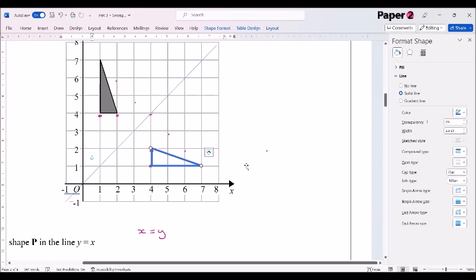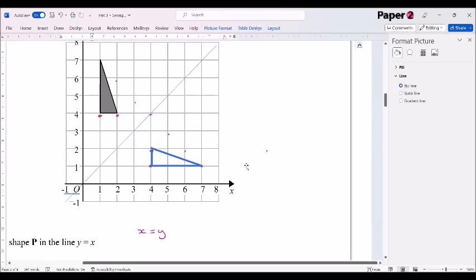And there's my transformed shape. There's a quick guide. If you have a piece of tracing paper on the exam, what you should be able to do is to trace the original shape, fold it along the mirror line, and it should fold exactly onto the image that you have just made.